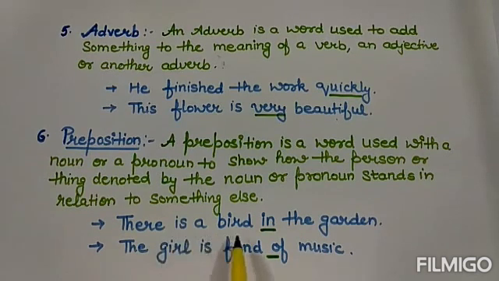Like, there is a bird in the garden. You can see that I am talking about the bird and I am using in to denote the location of the bird. That means the bird is in the garden. Next example, see. The girl is fond of music. The word of is representing the preposition here and it is connecting fond and music. So prepositions are the words used with a noun or pronoun to show the relation to something.